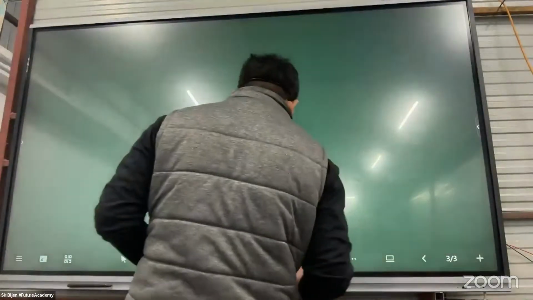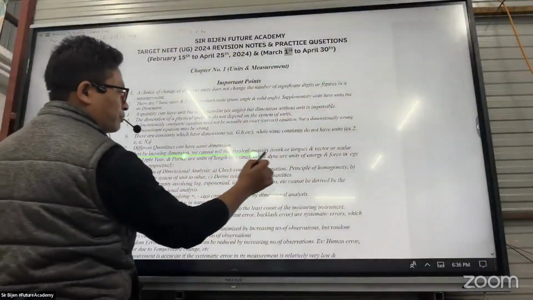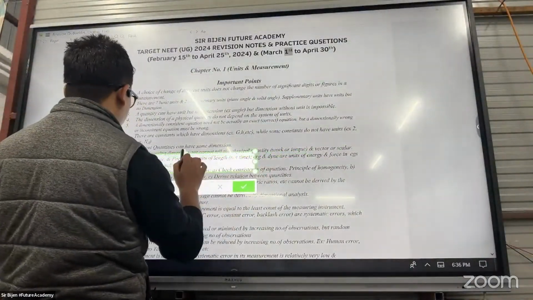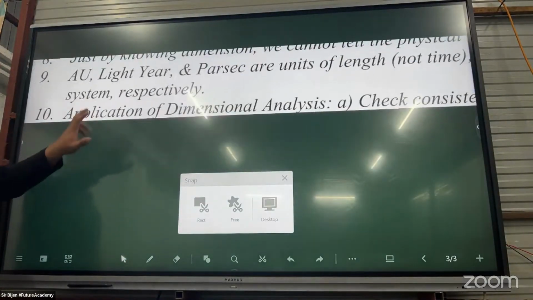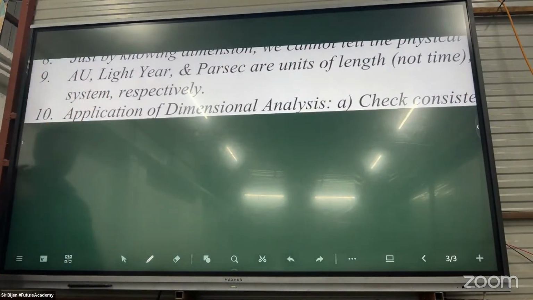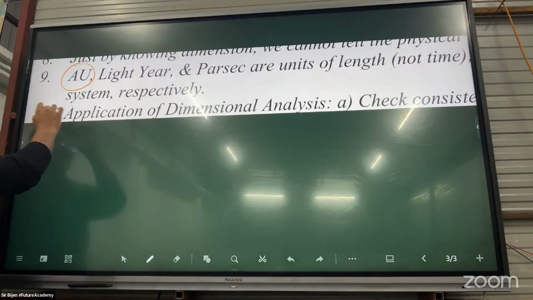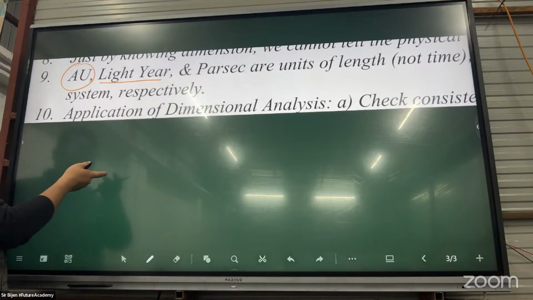Let's read this point number 9 and then start our questions. This part is very important, and you should apply it. Astronomical unit, light year and parsec, they are all the unit of time.